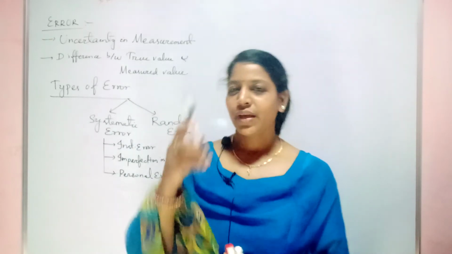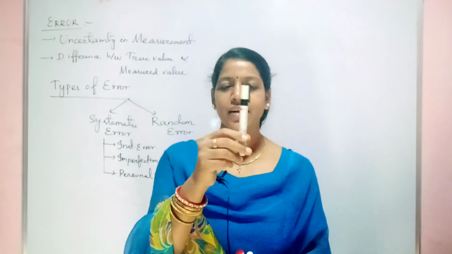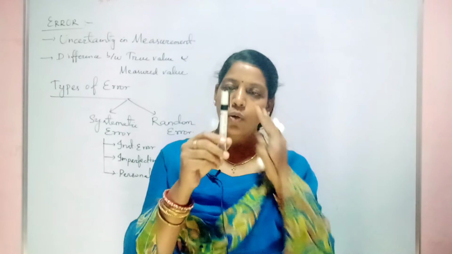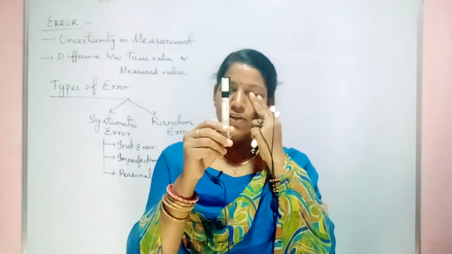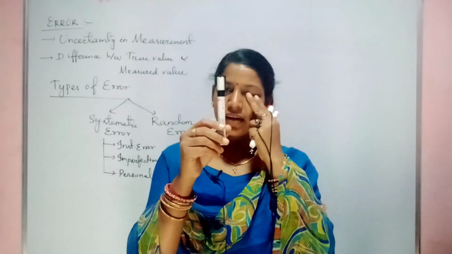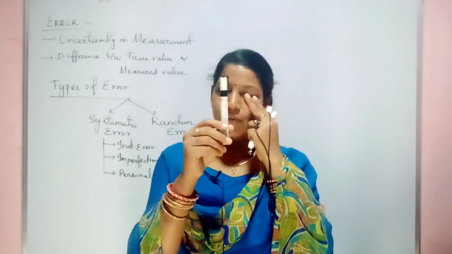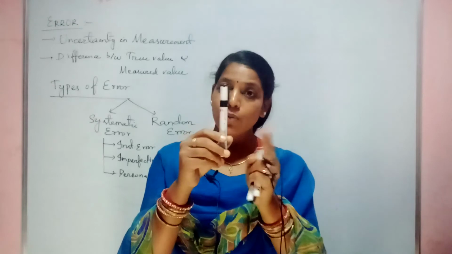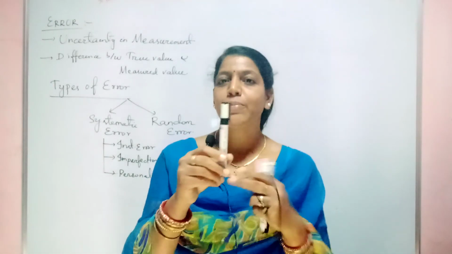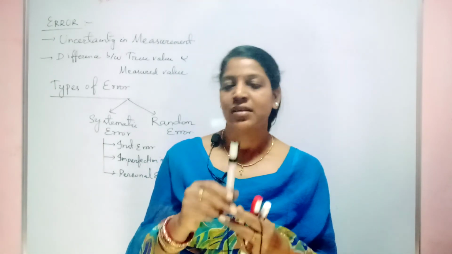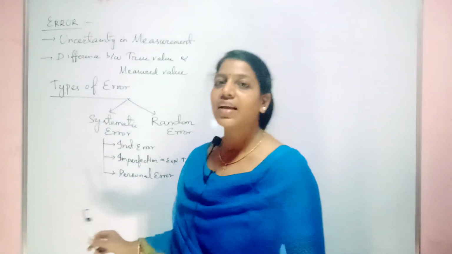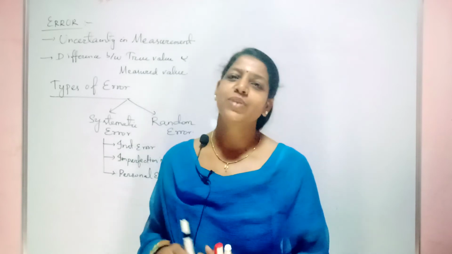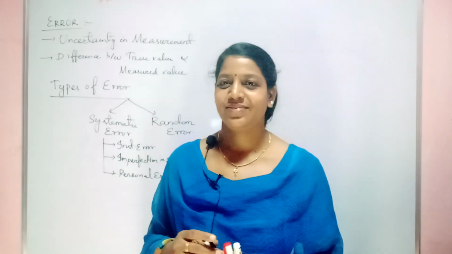I already told you, if you keep a pencil or pen just straight to the tip of your nose, some distance ahead, and close the left eye and see with the right eye, you feel that the pen is somehow towards the left, but actually it is in the center. Your eye seems to shift the position of that object. It may cause you to feel like that. Fine. So that type of error is called parallax error. It is due to the personal error associated with that human being.